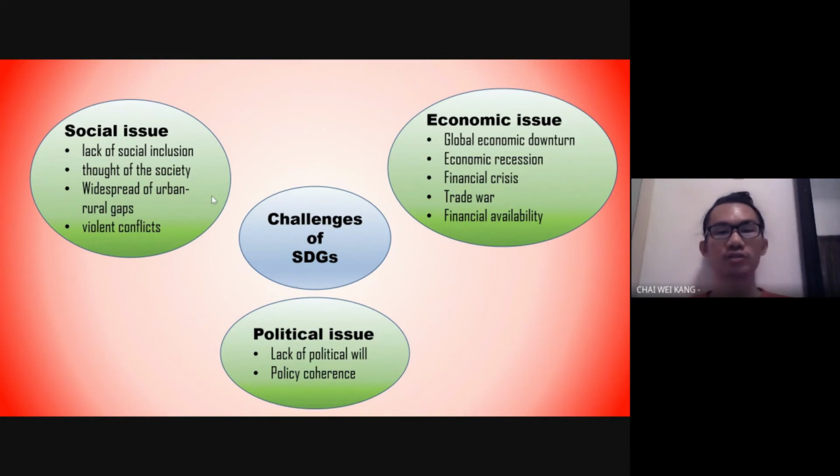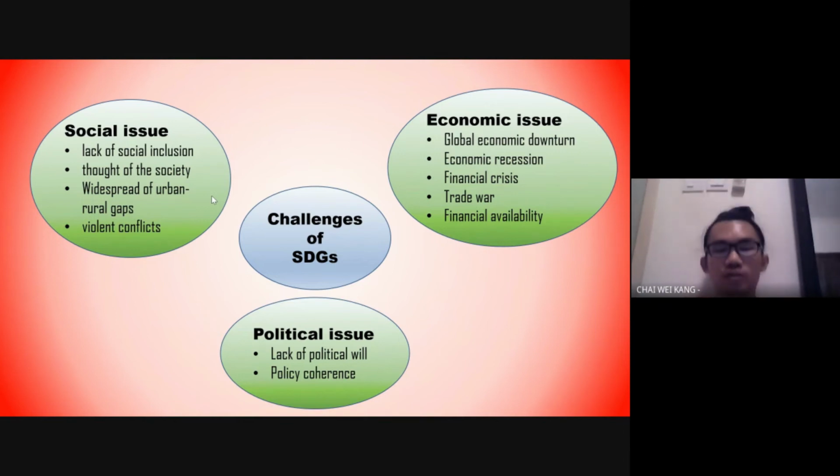For the political issues, there is a lack of political will in the community and the governments to achieve the SDG, which makes it difficult for the United Nations to generate activities to achieve SDGs. While for policy coherence, the SDG involve a wide range of sectors which require political, social, and economic collaborations. And this is very difficult for the United Nations to gather together.